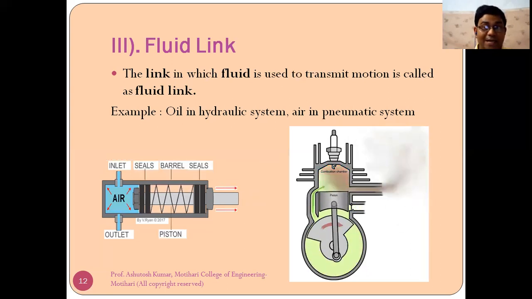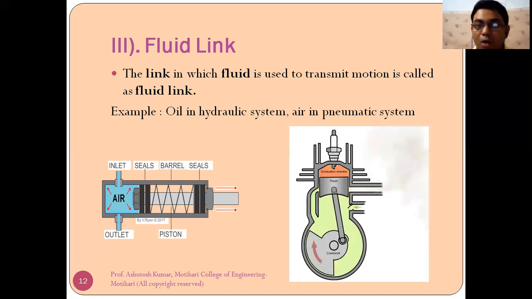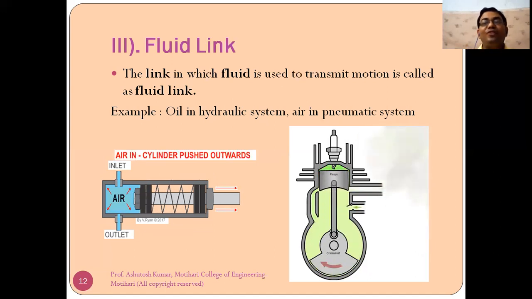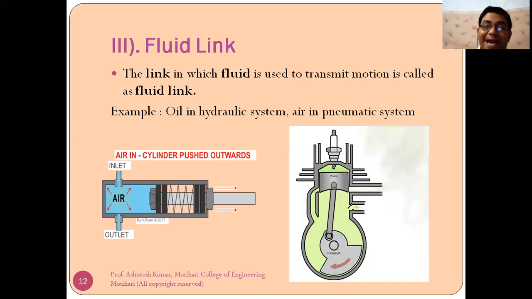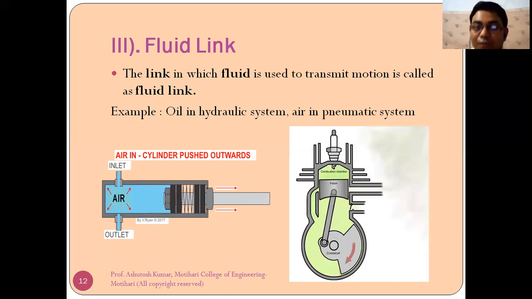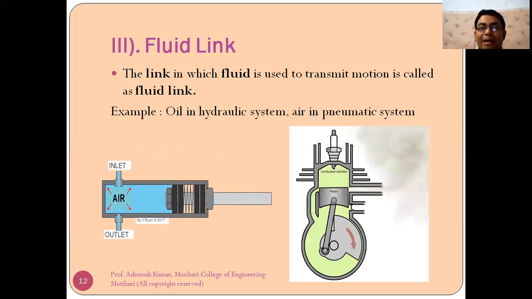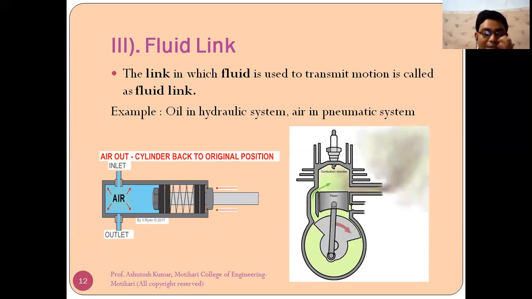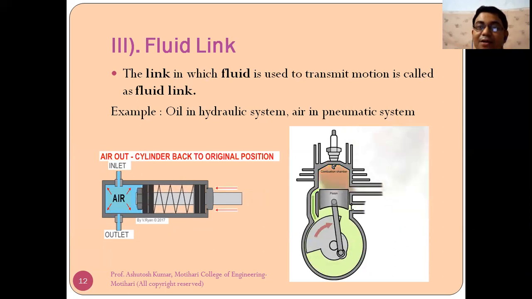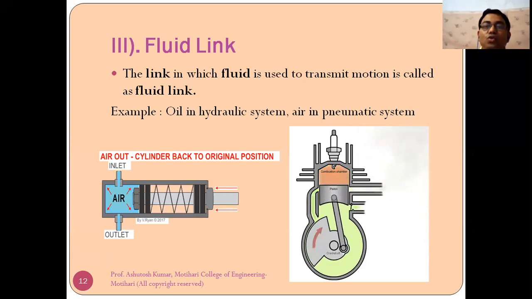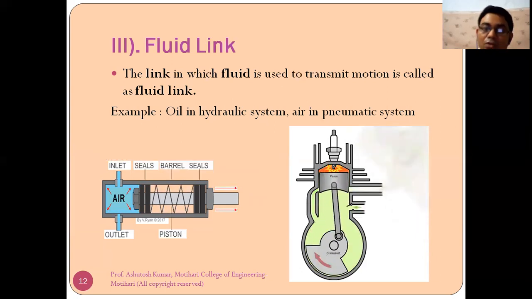So where will it act as a link? For example, oil in hydraulic system. What will happen in hydraulic system? We use oil. So in that case, oil is called a fluid link. Again we have air in pneumatic system. In pneumatic system, air is used as a medium. So air is called a link.